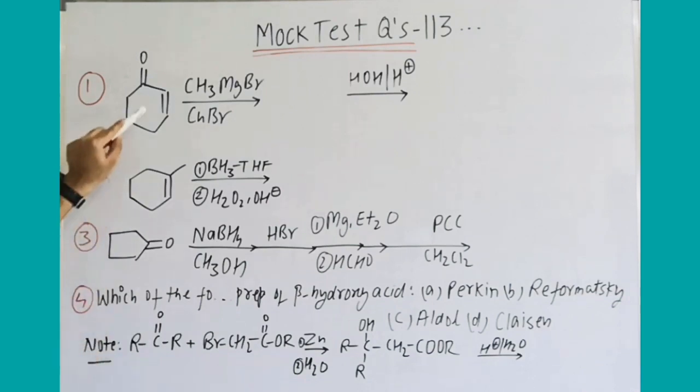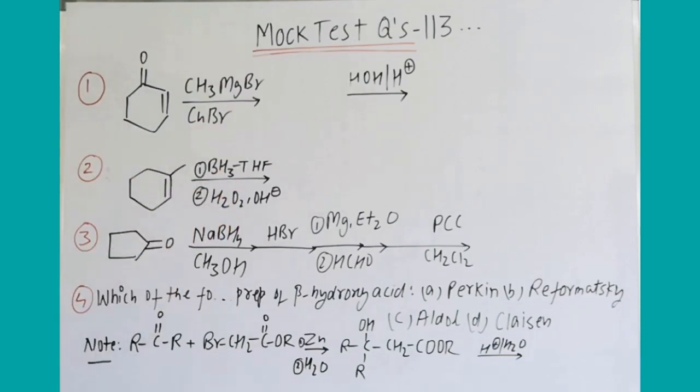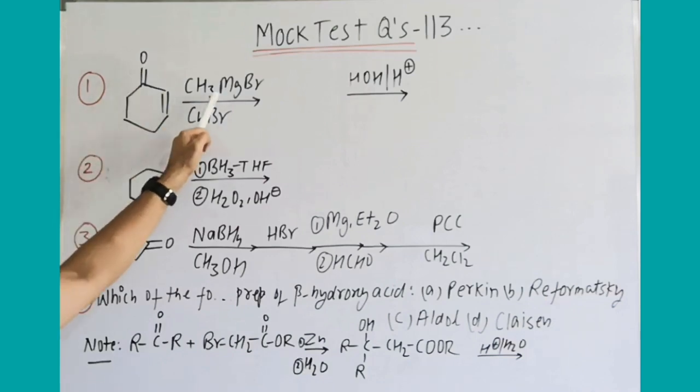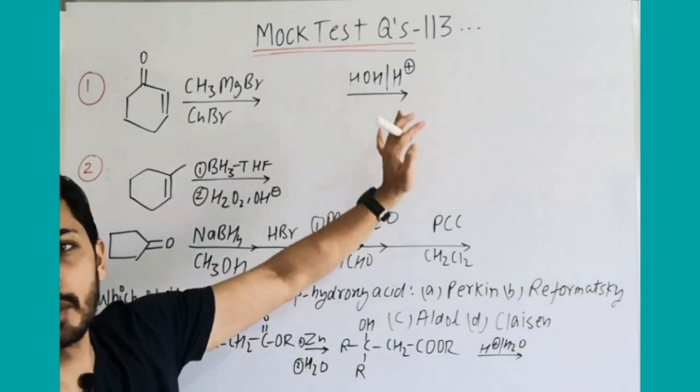So question number 1, this is a somewhat new reaction, maybe generally not covered or not discussed too much. You have got one or two examples through it. In the first example you can see an unsaturated carbon compound with Grignard reagent plus CuBr, the product formed, and then water, acidic medium hydrolysis.